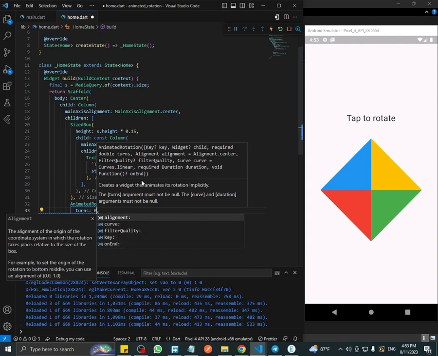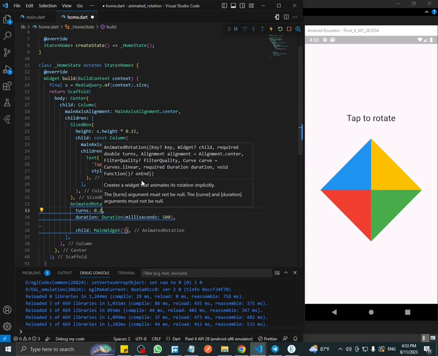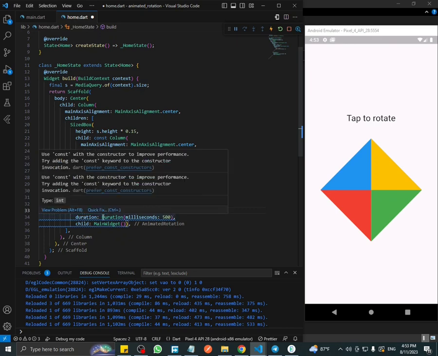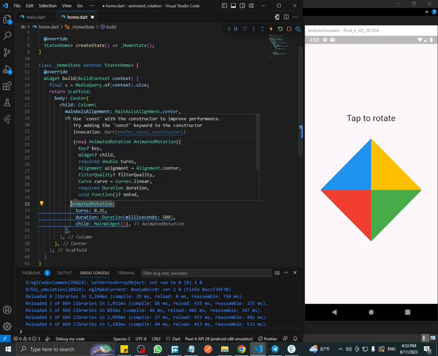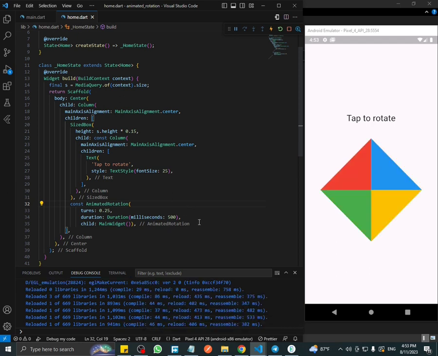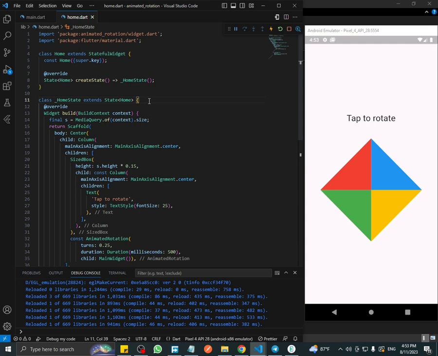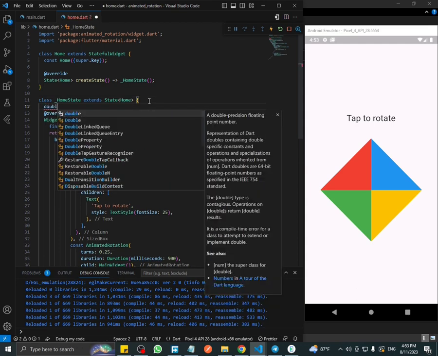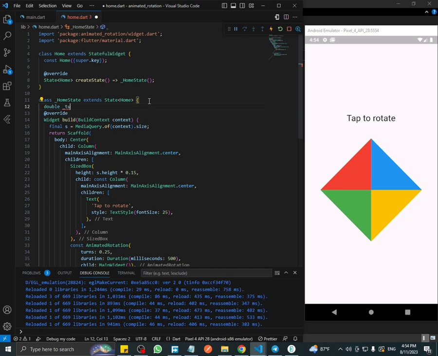Duration is how much time it takes for the animation to complete, and turns is how much turn it should do. In this case, if you pass one here, then it will turn one whole round. If I pass 1.25, it will basically be a 90 degrees rotation.